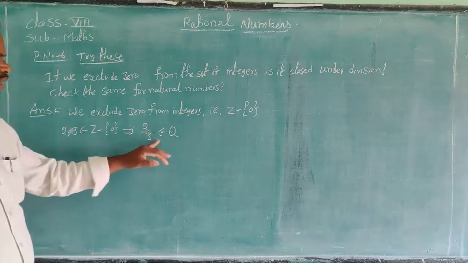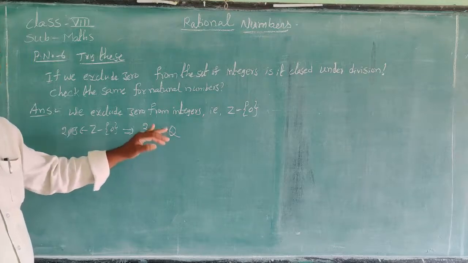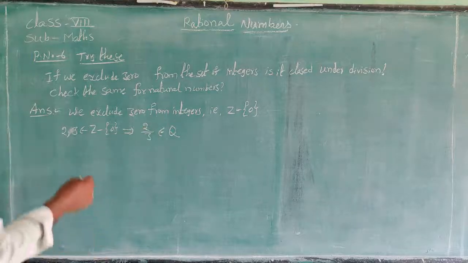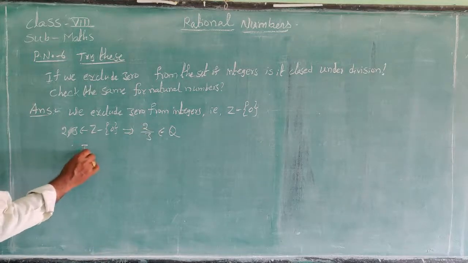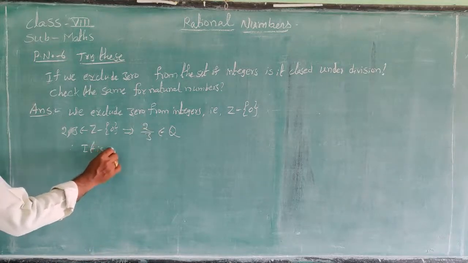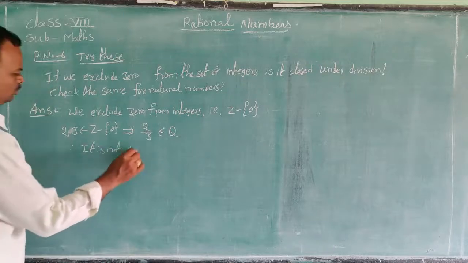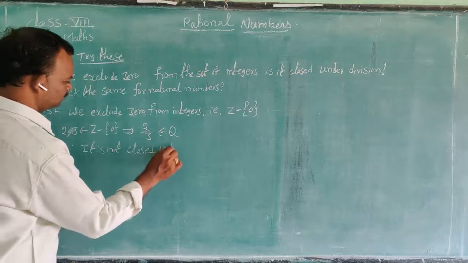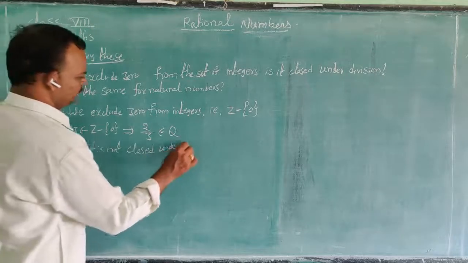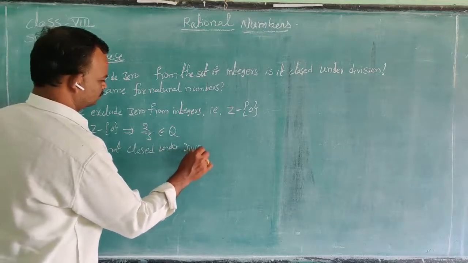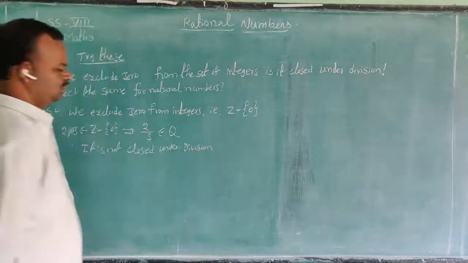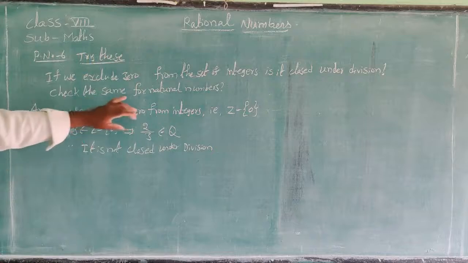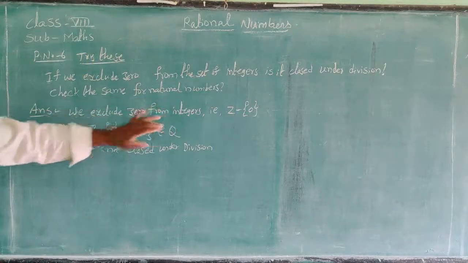So 2 by 3 belongs to Q and does not belong to Z. So it is not closed under division. It holds only for rational numbers.